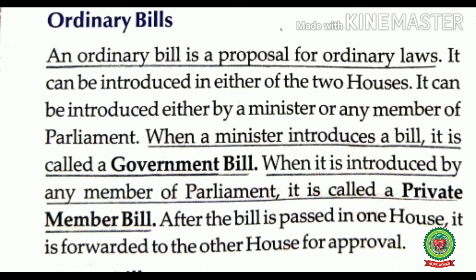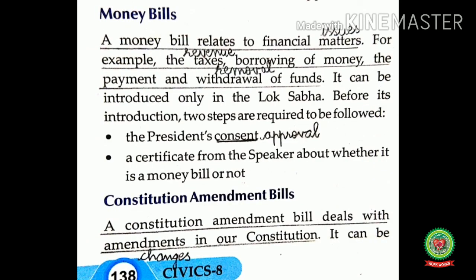When a minister introduces a bill, it is called a government bill. Whereas when it is introduced by any member of the parliament, it is called a private member bill. After the bill is passed in one house, it is forwarded to the other house for approval. And after the approval of bill from both the houses, then it is further sent to the president for his or her approval. Now the next topic is money bills.